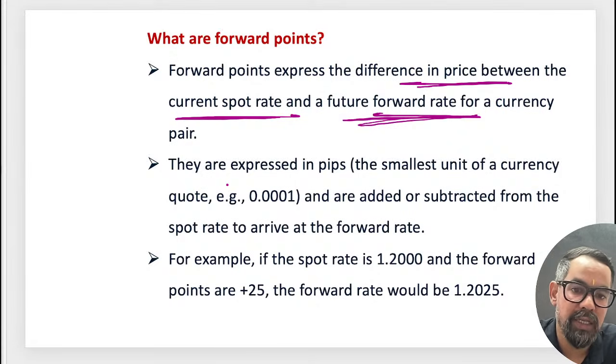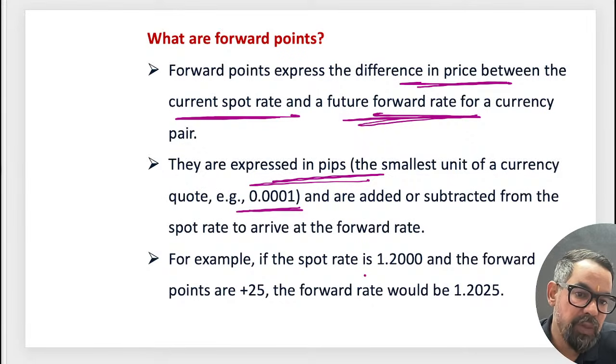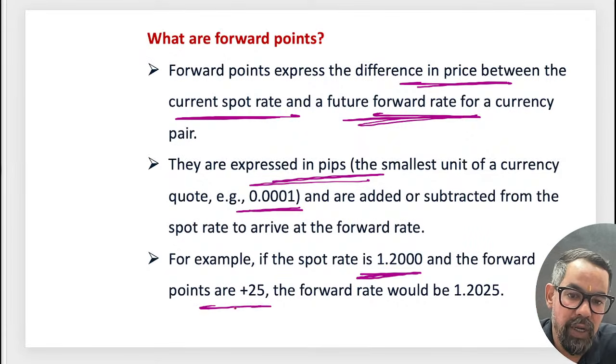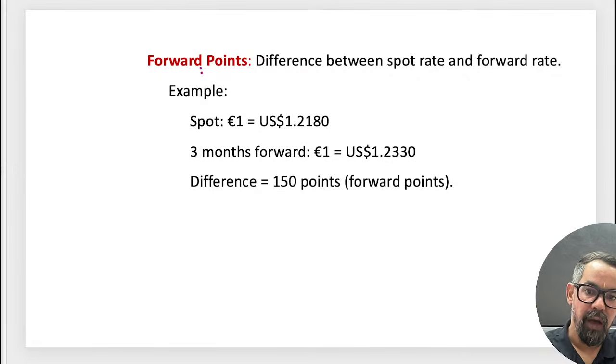currency. Let's say they express it in pips, okay, pips means 0.0001, within 4 digits. For example, the spot rate is 1.2000 and the forward point is plus 25 pips, which means the forward rate will be 1.2025 in this case. Let's say how we calculate this.